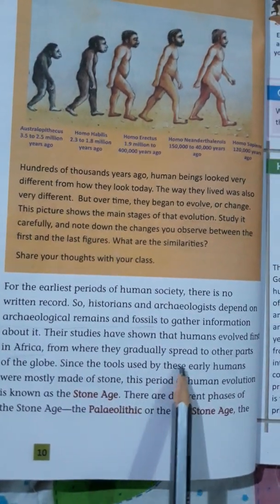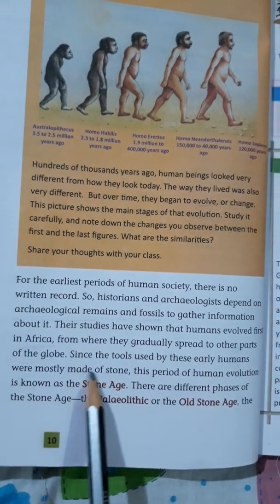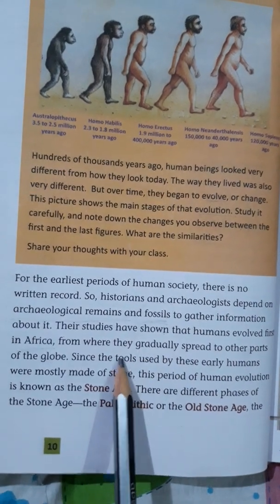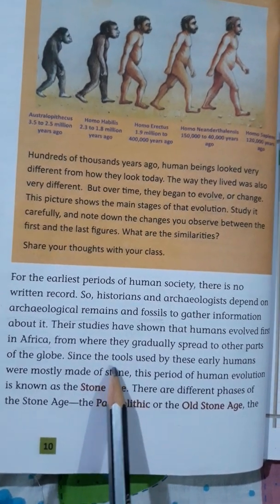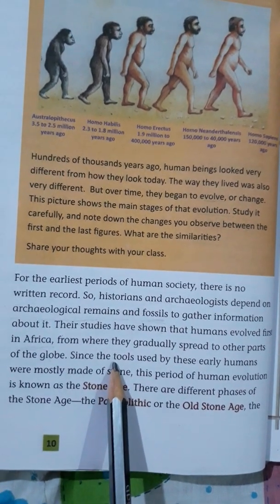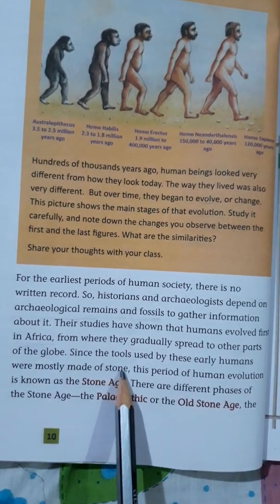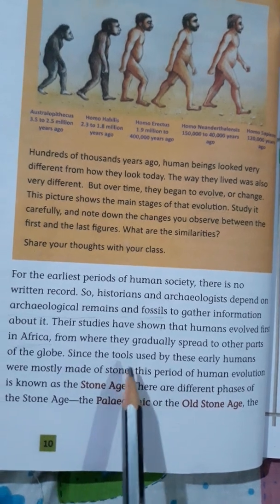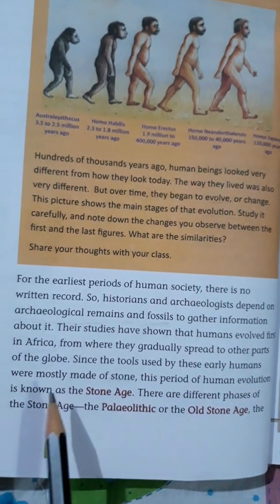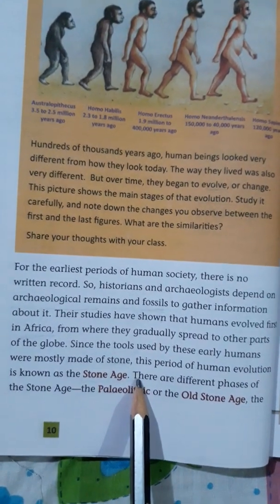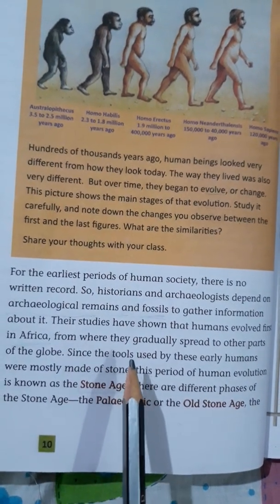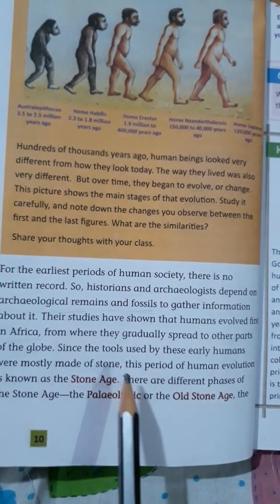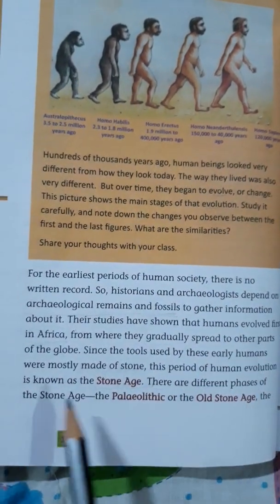The tools used by these early humans were mostly made of stone. As I have already told you, at that period of time, early man used tools made of stones. For that reason, the period of human evolution is also known as the Stone Age. As humans used tools of stone, it was known as the Stone Age. Got it?